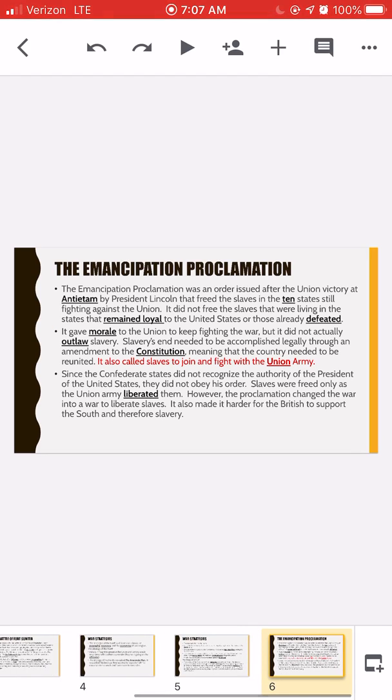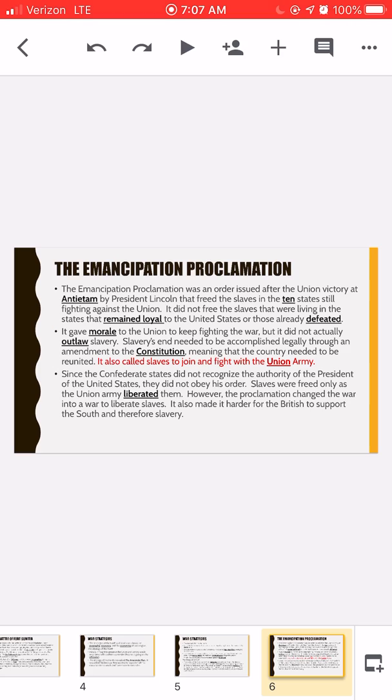The Emancipation Proclamation. This was an order by President Lincoln to free slaves in 10 states still fighting against the Union. It did not free the slaves that were living in the states that remained loyal to the United States or those already defeated.